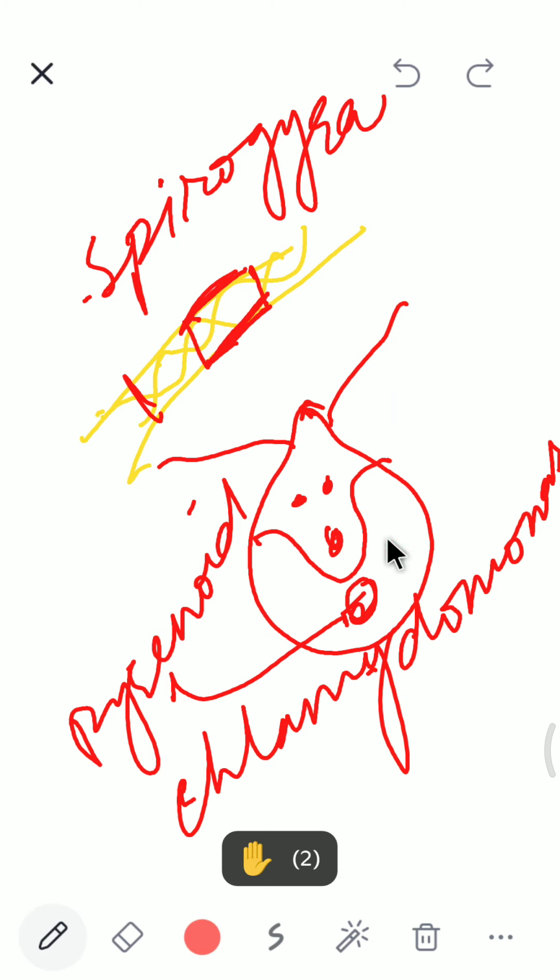So here in Spirogyra, the chloroplast is in the spiral form, and in Chlamydomonas it is in the cup form. This is the chloroplast, cup shaped. This is Spirogyra, just a filamentous algae, and this is a unicellular aquatic algae which has flagella as a locomotory organ. So examples of algae are Spirogyra and Chlamydomonas, and examples of bryophytes are moss and liverwort.